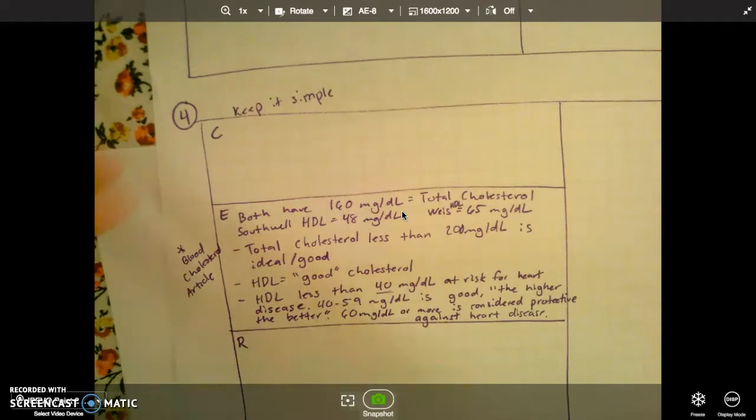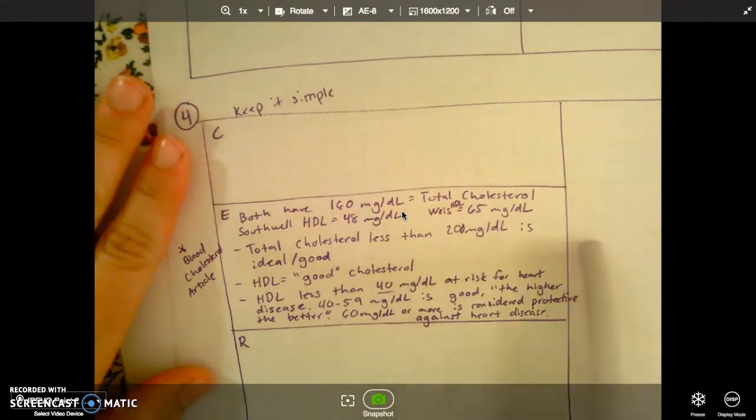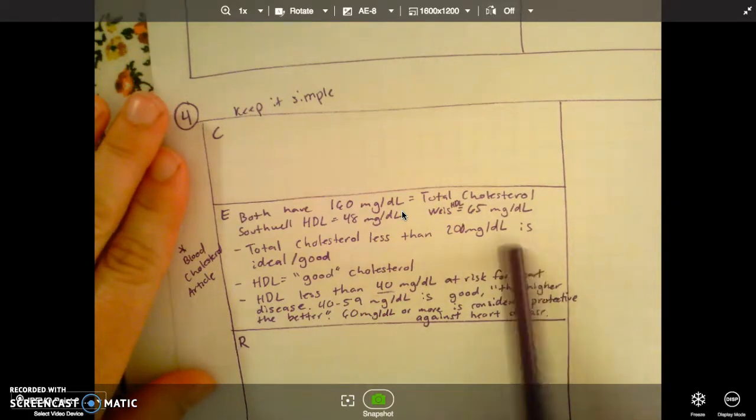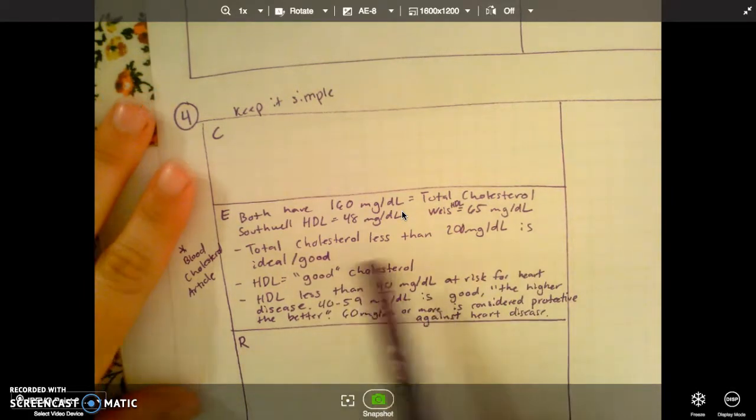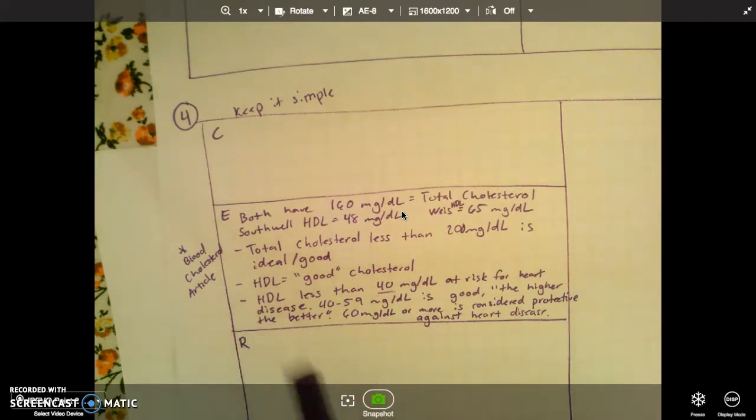Perfect, I think that's pretty good. So I think when I got cut off, I was saying that the total cholesterol of less than 200 milligrams per deciliter is ideal or good. But then we want to look into the HDL levels a little bit more. So if we look at the blood cholesterol article, it has a data table of just HDL levels. So that's what I'd want to take a look at next.